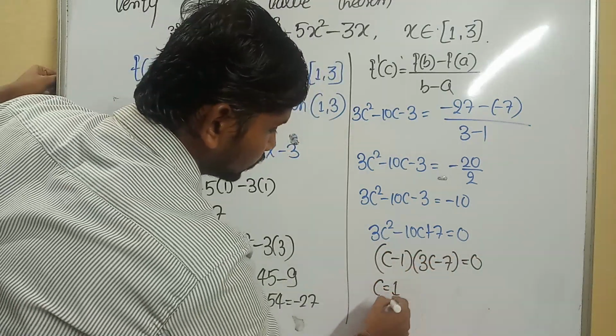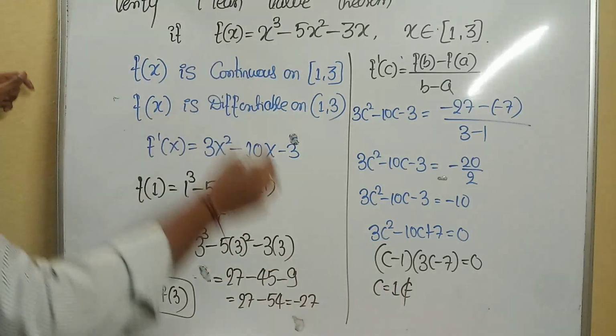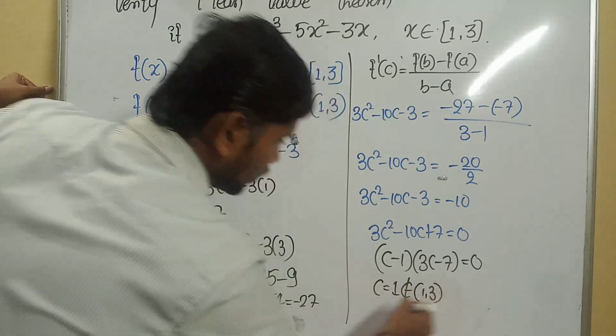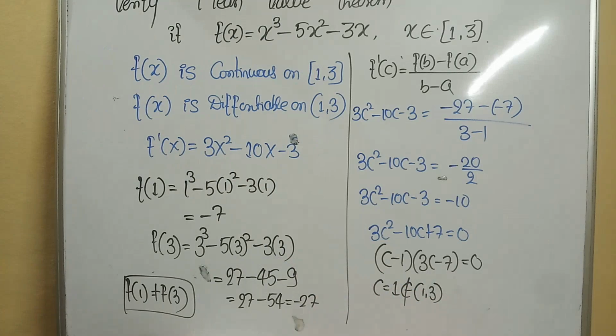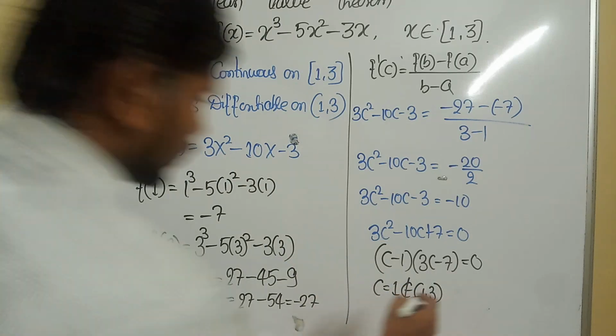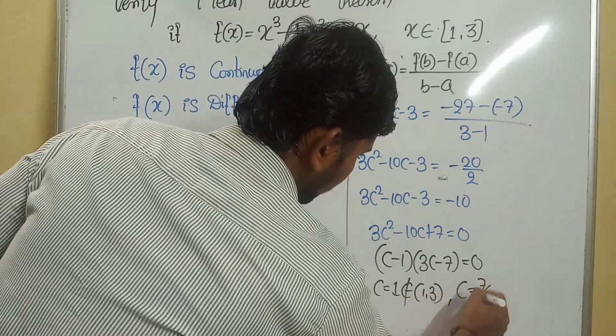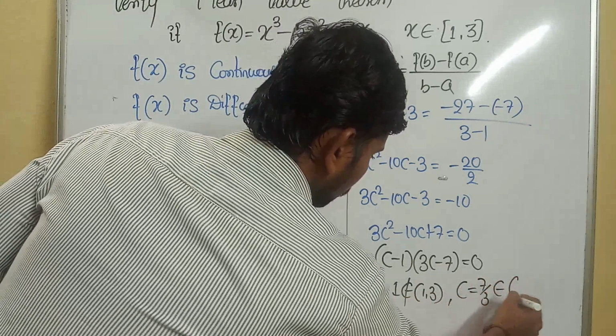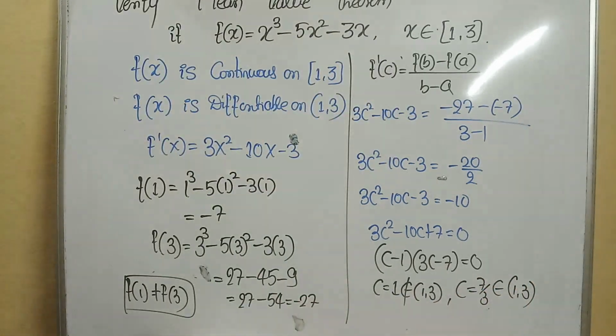C is equal to 1, which does not belong to the open interval (1, 3). Why? Because open interval means endpoints are excluded. The other point is c equal to 7 divided by 3, which belongs to (1, 3), because 7 by 3 is nothing but 2 point something. Got it?